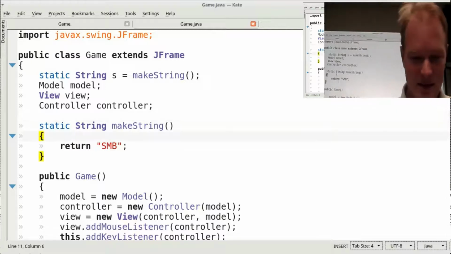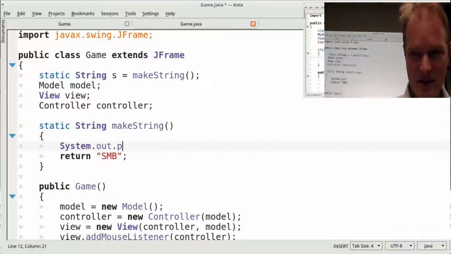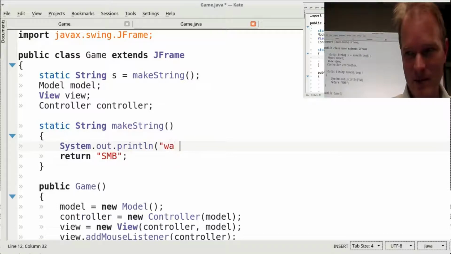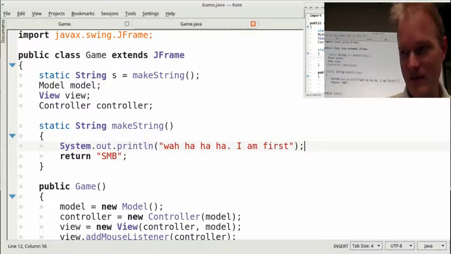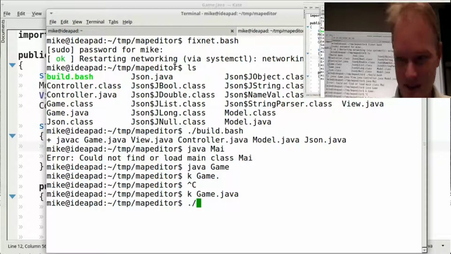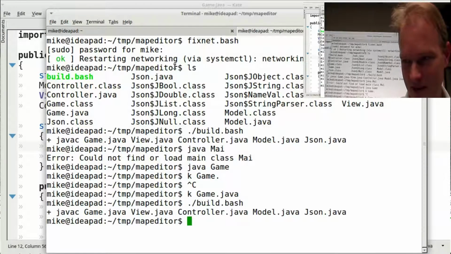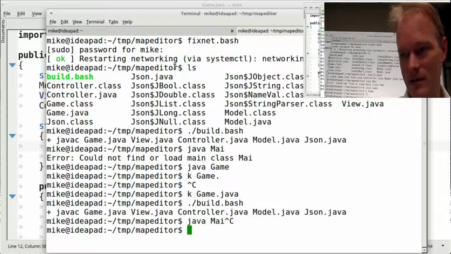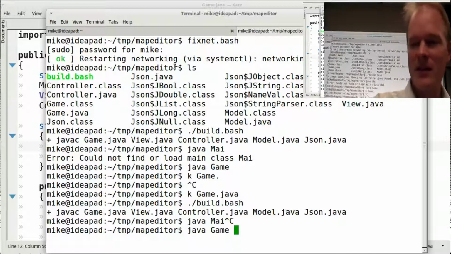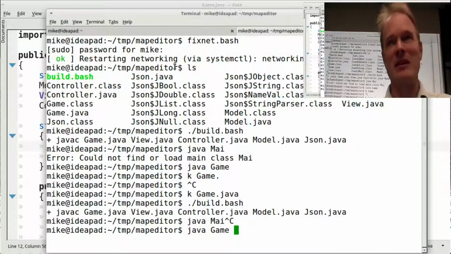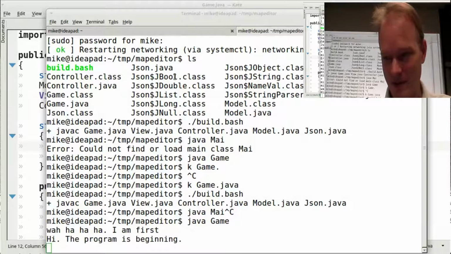And while I'm at it, System.out.println, "Wah ha ha ha, I am first." Okay. See if this works. My code builds. Java game. I usually name my main class Main. That way I don't have to think about what it's named all the time. For some reason, I didn't do that in the starter kit. There you go. Okay, and here's my program running.